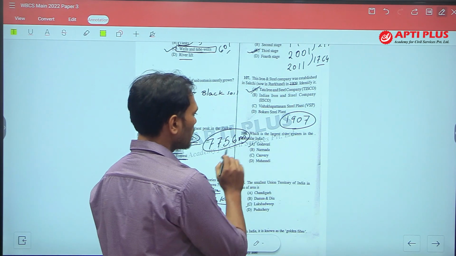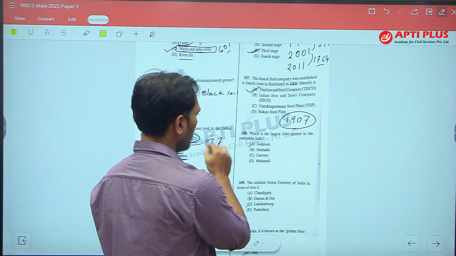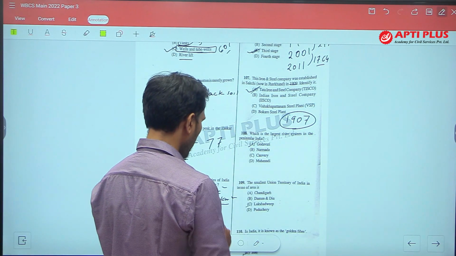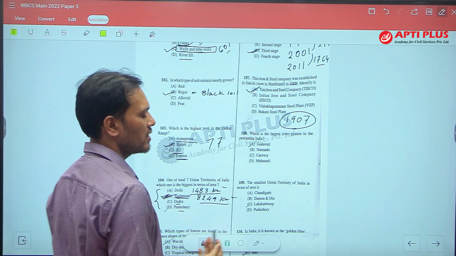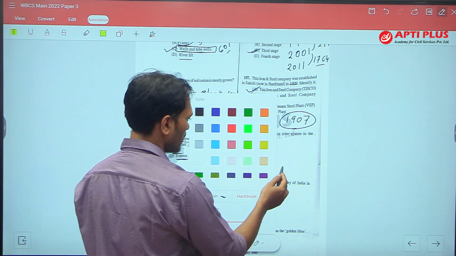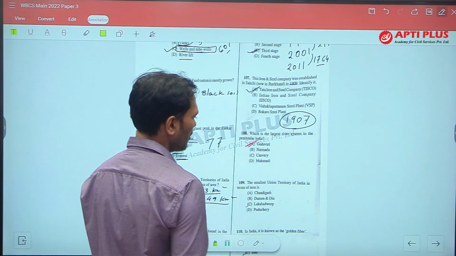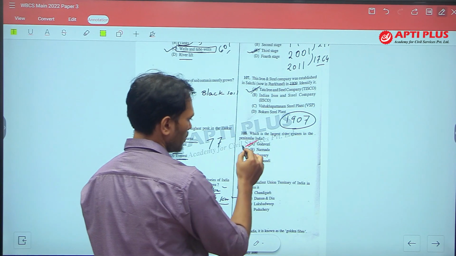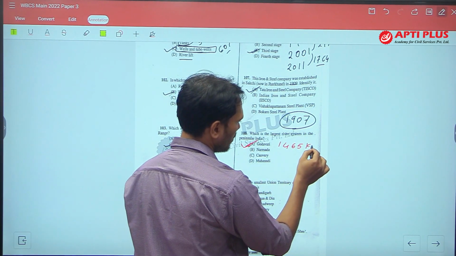Next, question number 108. It says, which is the largest river system in peninsular India? Very easy question again, so I do not want to discuss it. The correct answer is Godavari. If you want to know more, Godavari has a length of 1465 kilometers.